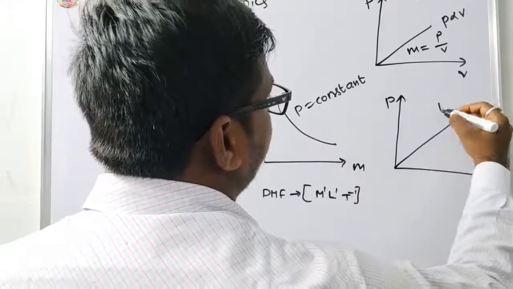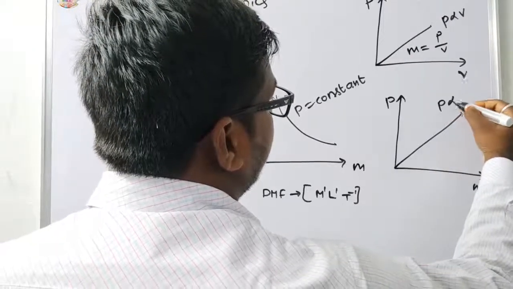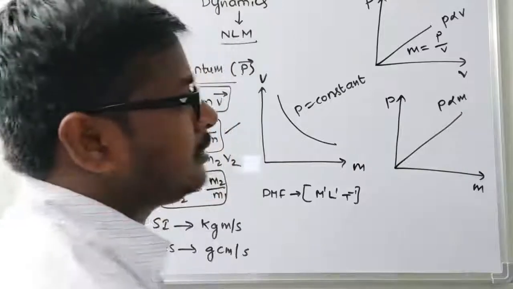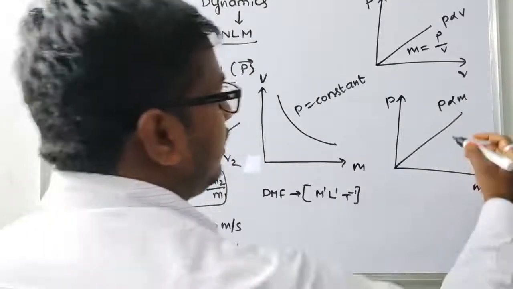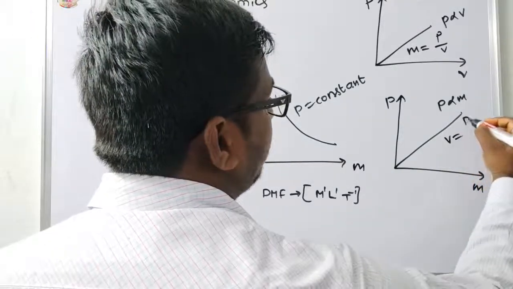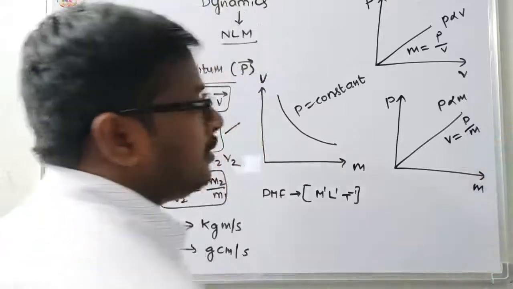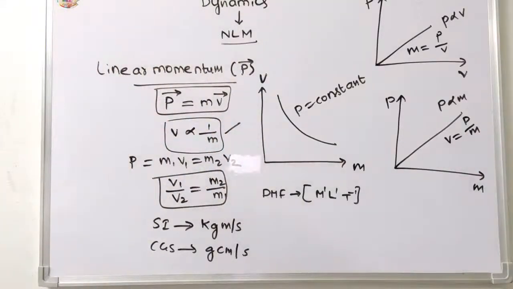This is because P is directly proportional to m. Then v is equal to p by m. Okay, this is the concept of linear momentum.